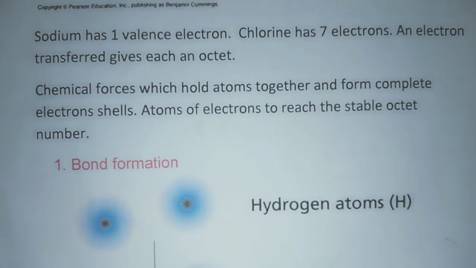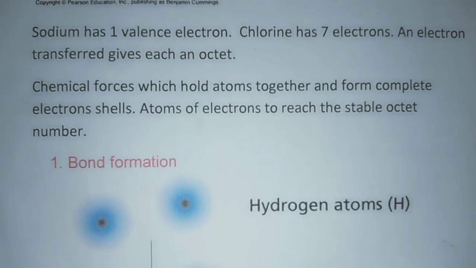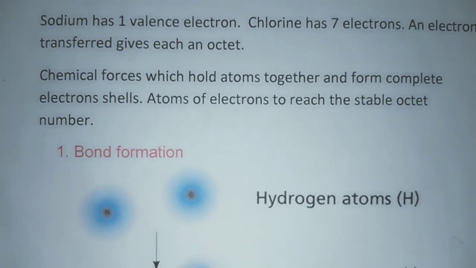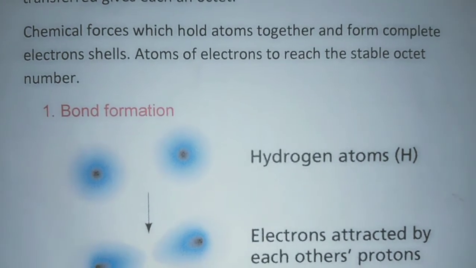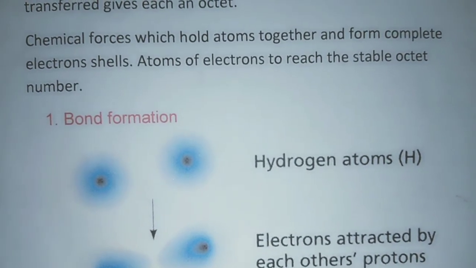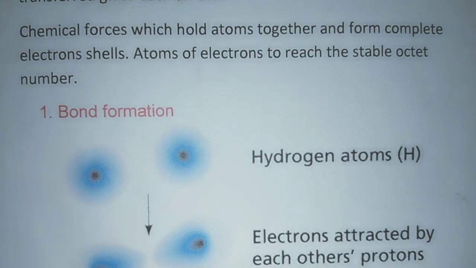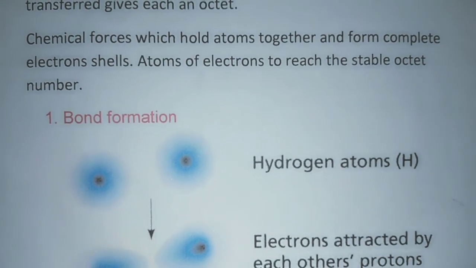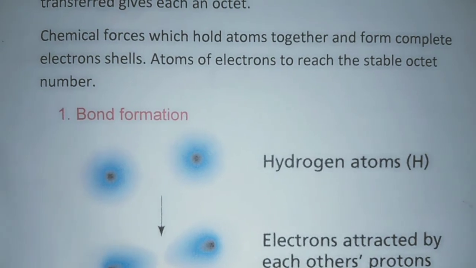Sodium has one valence electron. Chlorine has 7 electrons. An electron transferred gives each an octet. Chemical forces which hold atoms together and form complete electron shells. Atoms gain or lose electrons to reach the stable octet number.